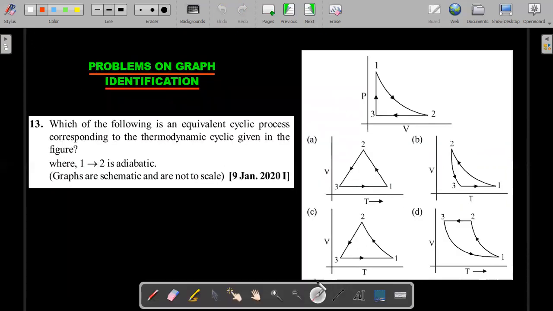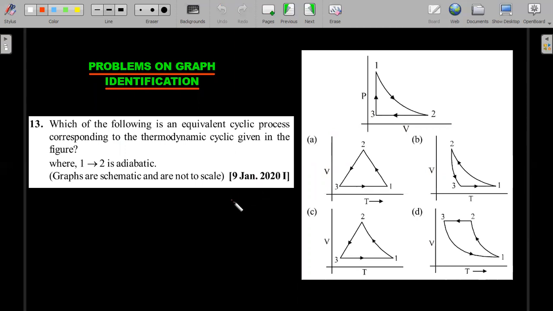The next style of questions that JEE Mains people are usually interested in are the identification of graphs. They'll give one type of graph and ask you to identify among the four options the other type of graph. That means P versus V would be given and the other state variables would be asked to be matched. So you can pause the video here, try it out on your own, and then move forward. Okay, so find the equivalent cyclic process corresponding to the cycle of PV here, where the curve 1 to 2 is given as adiabatic in the question. Graphs are obviously not drawn to scale. So you should be able to identify.